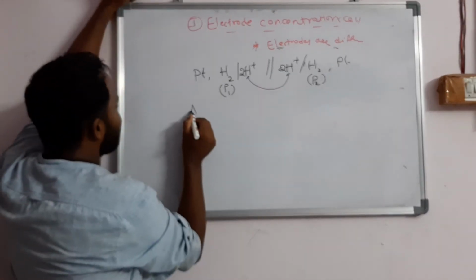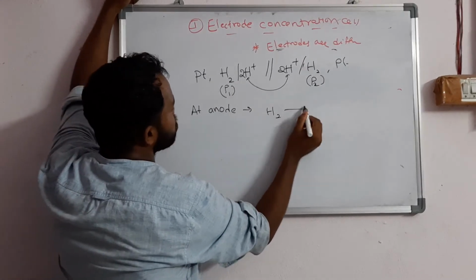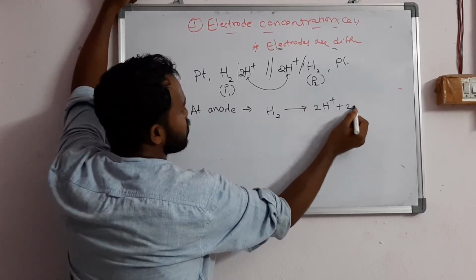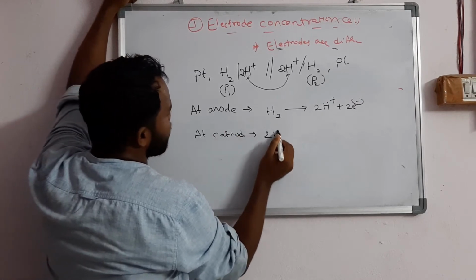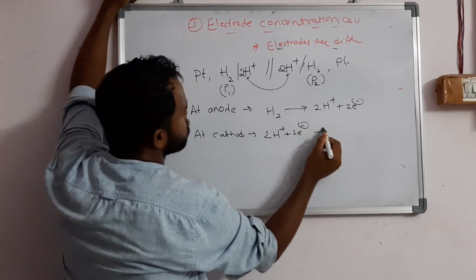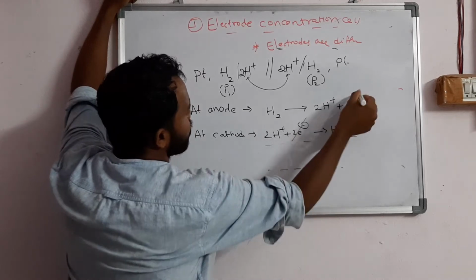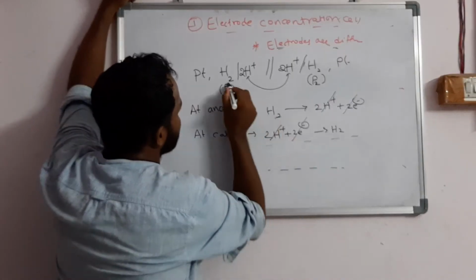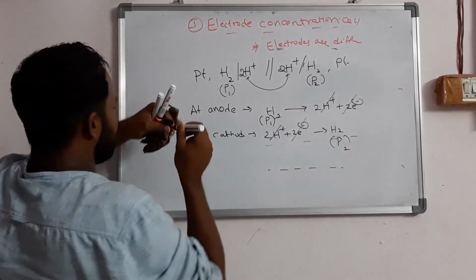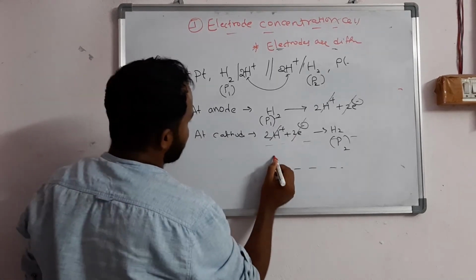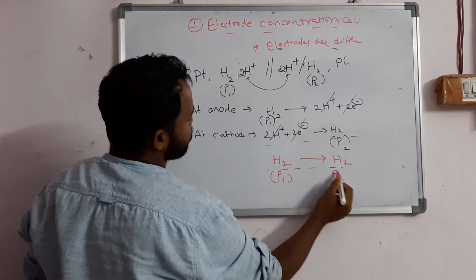First, at the anode what happens? Oxidation takes place: H2 gives 2H plus and 2 electrons. At the cathode, reduction takes place: 2H plus gains 2 electrons and is converted into H2. H2 is P1 at the anode, whereas H2 is P2 at the cathode. If I write the net reaction, I get H2 of P1 to H2 of P2.